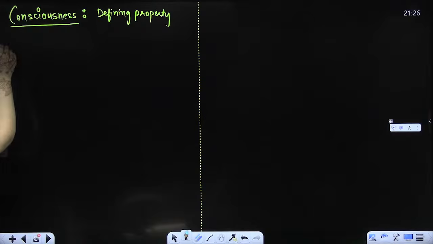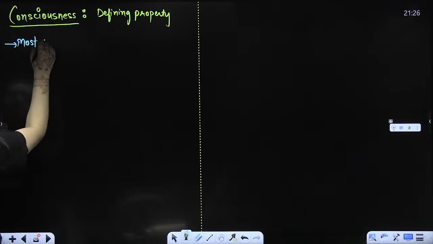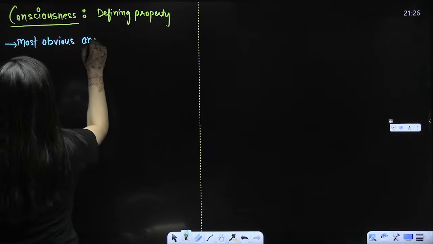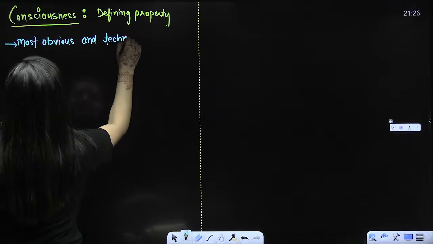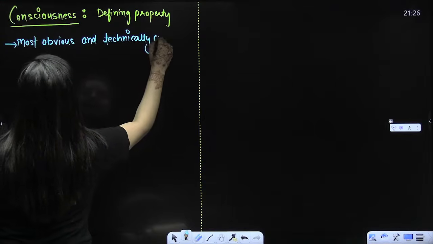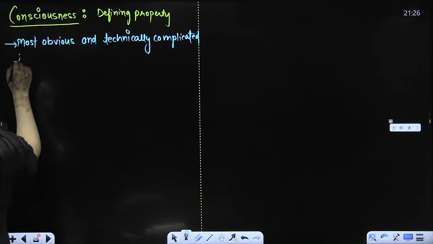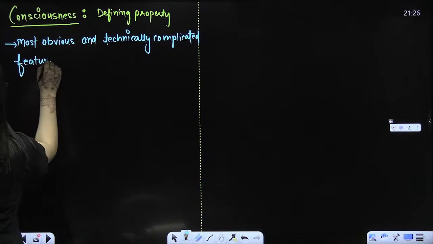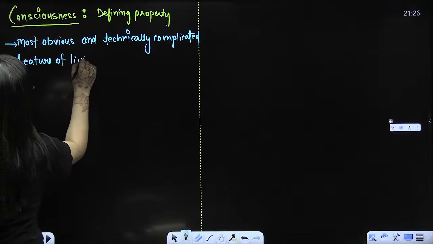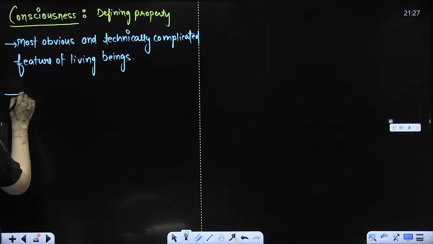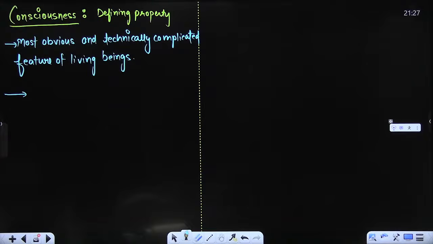So it is the most obvious and technically complicated feature of living beings, right? Most obvious, beta. Be it a prokaryote, be it a eukaryote, everybody will respond, right? So what is this consciousness?